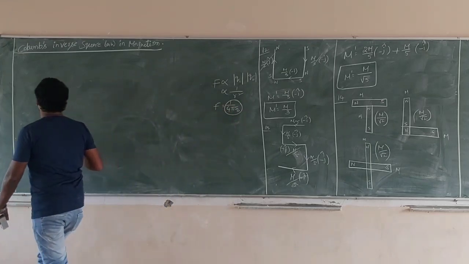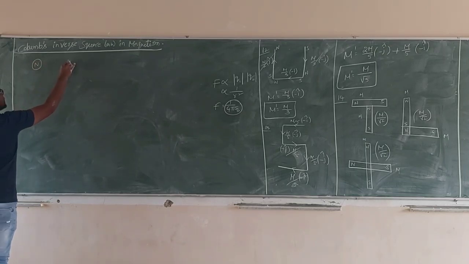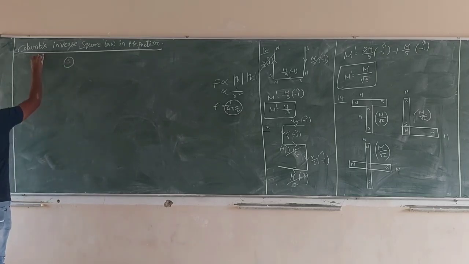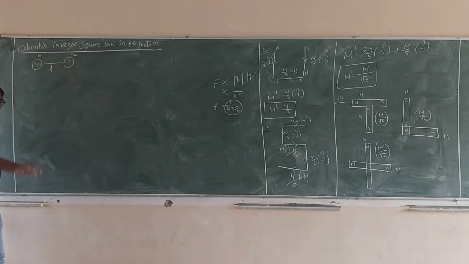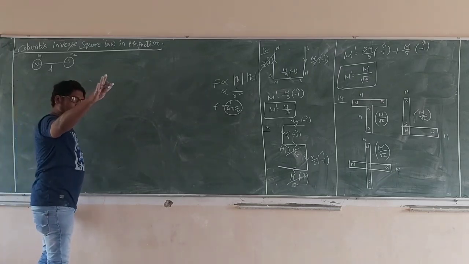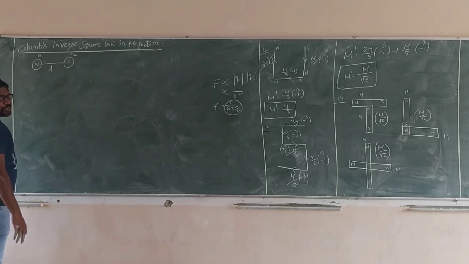Now here also there are two poles, north pole and south pole, with pole strengths m1, m2, separated by a certain distance d, r, x or l. These are unlike poles.